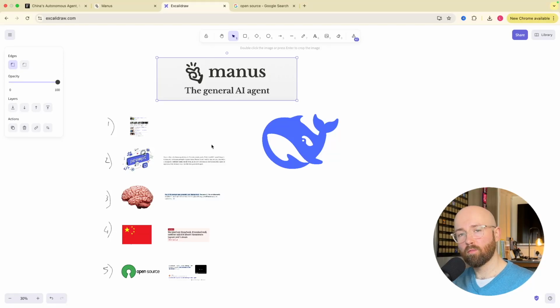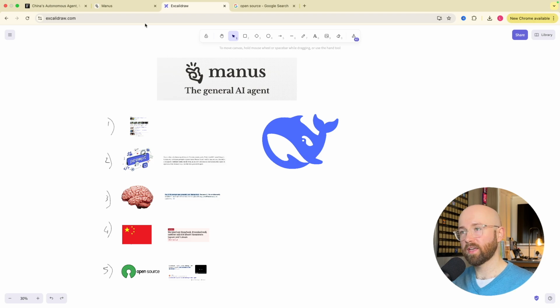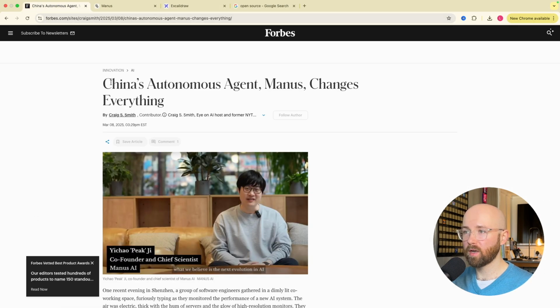China just released a brand new open source model. This one is a general AI agent which controls your browser, dubbed as DeepSeek Moment the Second. So, if we go to Forbes article first and then we'll go and check out the website.